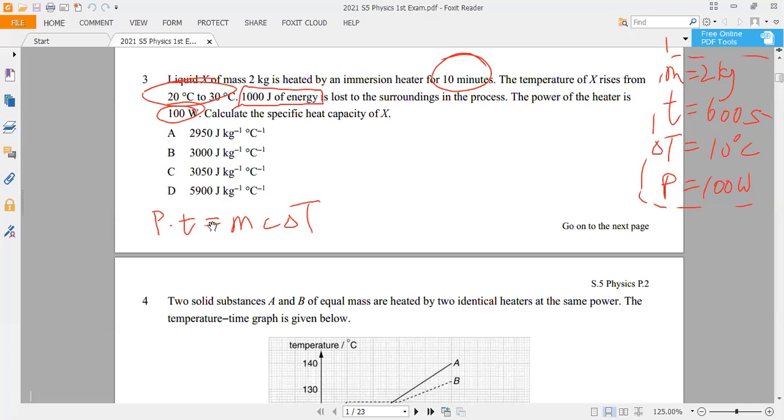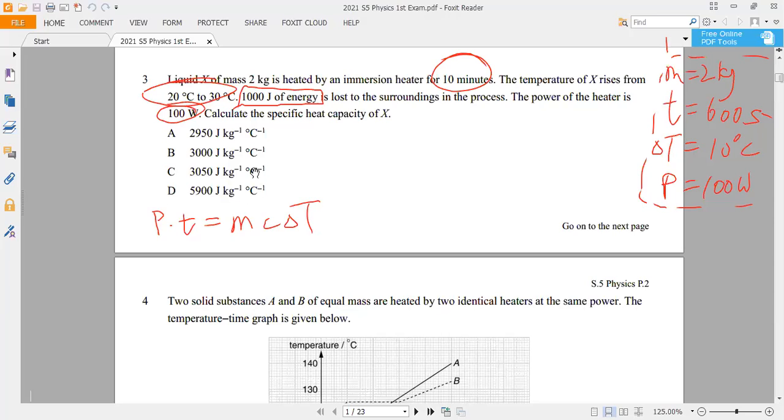We have an assumption, which is the left-hand side is equal to the right-hand side, but what would make this happen? The assumption behind is there's no energy loss to the surrounding, so that the energy provided by the heater would all be absorbed by the liquid X.